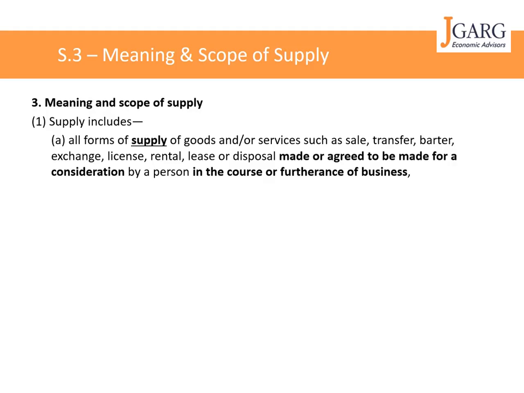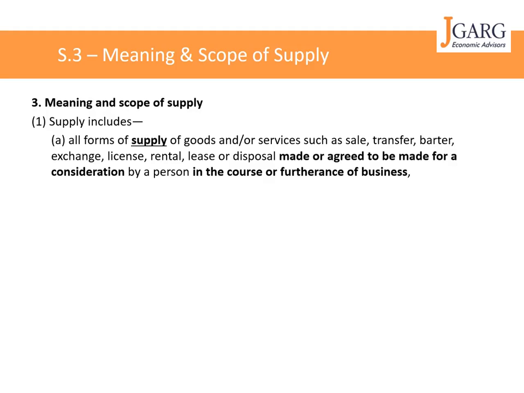One thing which is happening in this case, if you notice, is that in all these cases there is a movement from one place to another. There is a flow from one place to another. When you talk about sales, if I am selling, the goods are getting transferred to you, or the property in goods is getting transferred to you. When we talk about transfer, again something is getting transferred. When you talk about barter, I am giving you something and you are giving me something. Same thing with exchange. So broadly, if you want to see whether something falls under supply or not, we can say if something is flowing from one point to another, it will fall under the meaning of supply.